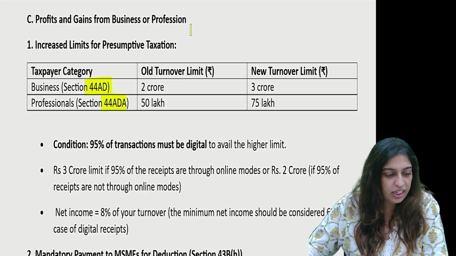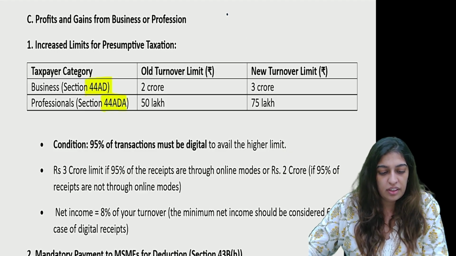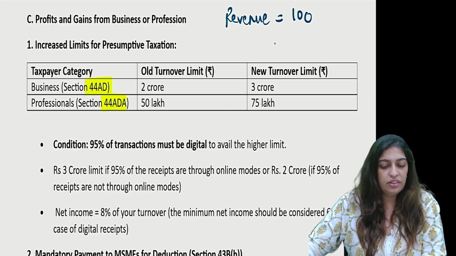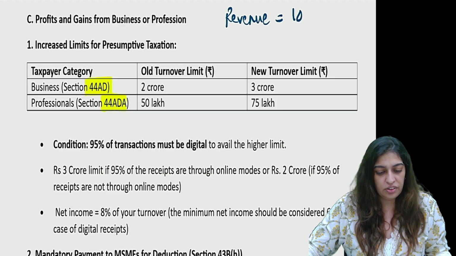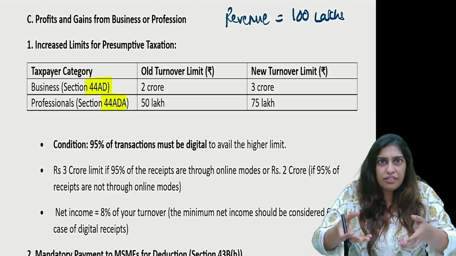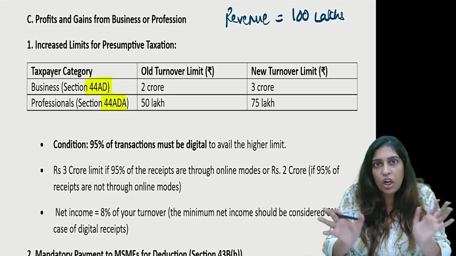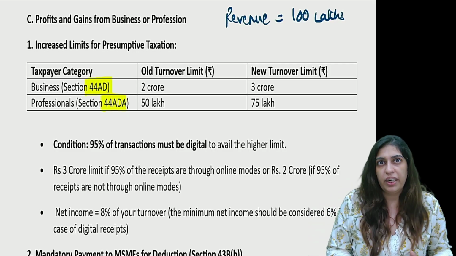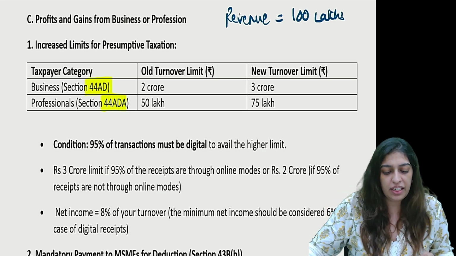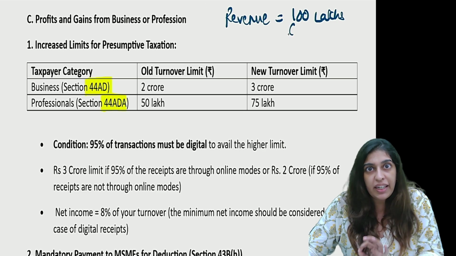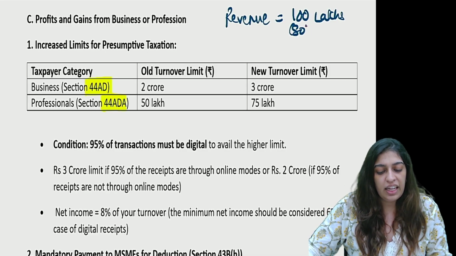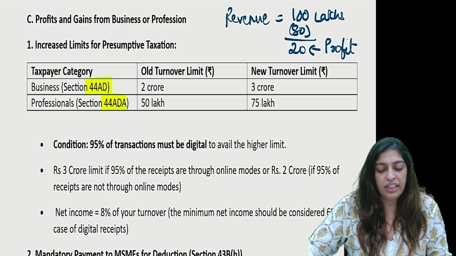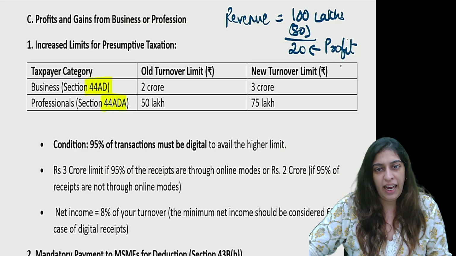So for example, if my revenue, the money that I receive, is 100, let's say 100 lakhs. Okay, obviously you'll say if I've received 100 lakhs as revenue, that is not my profit or net taxable income. I will deduct all my expenses from it, and whatever is left will be my taxable income. So I will have to keep my books of accounts to maintain my expenses, etc. So let's say if my expense is 80, the 20 becomes my profit, net revenue, whatever you want to call it. This is what you have to pay tax on generally.